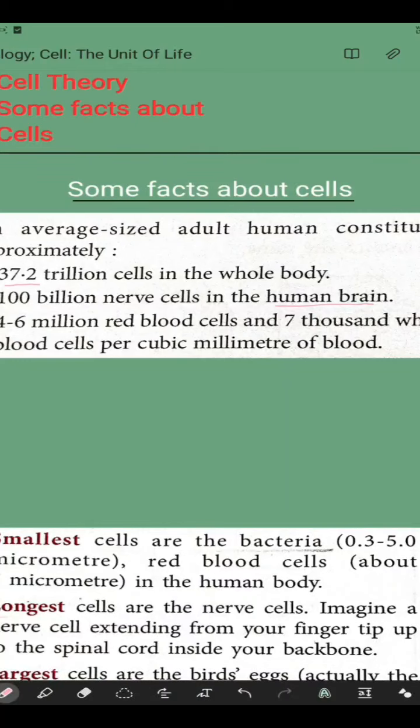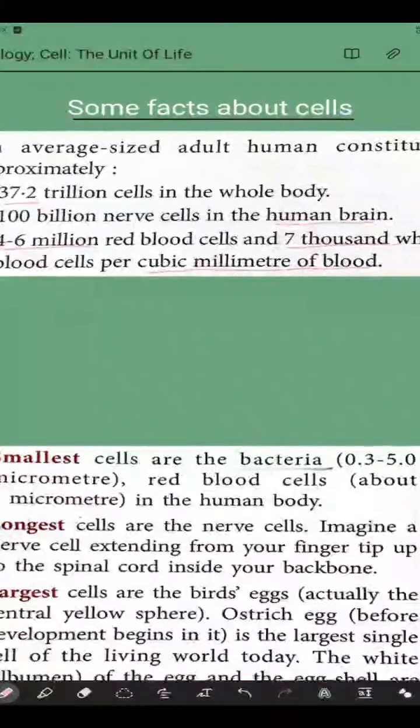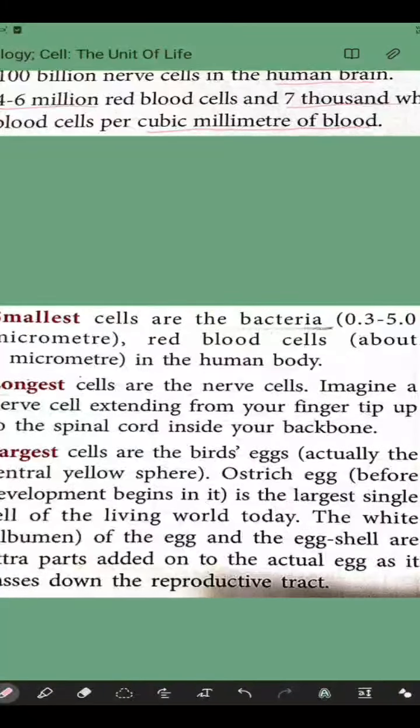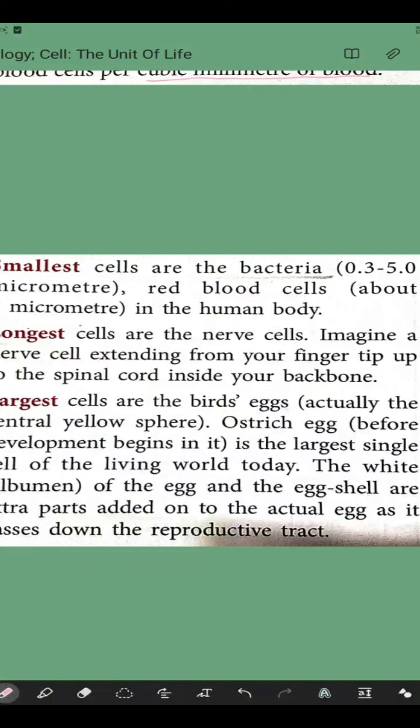Only for a single cubic millimeter there are this many millions of red blood cells and 7,000 white blood cells. In our whole body we can calculate how much it could be. So this is about an average human. Now let me tell you some more facts: the smallest, longest and largest.